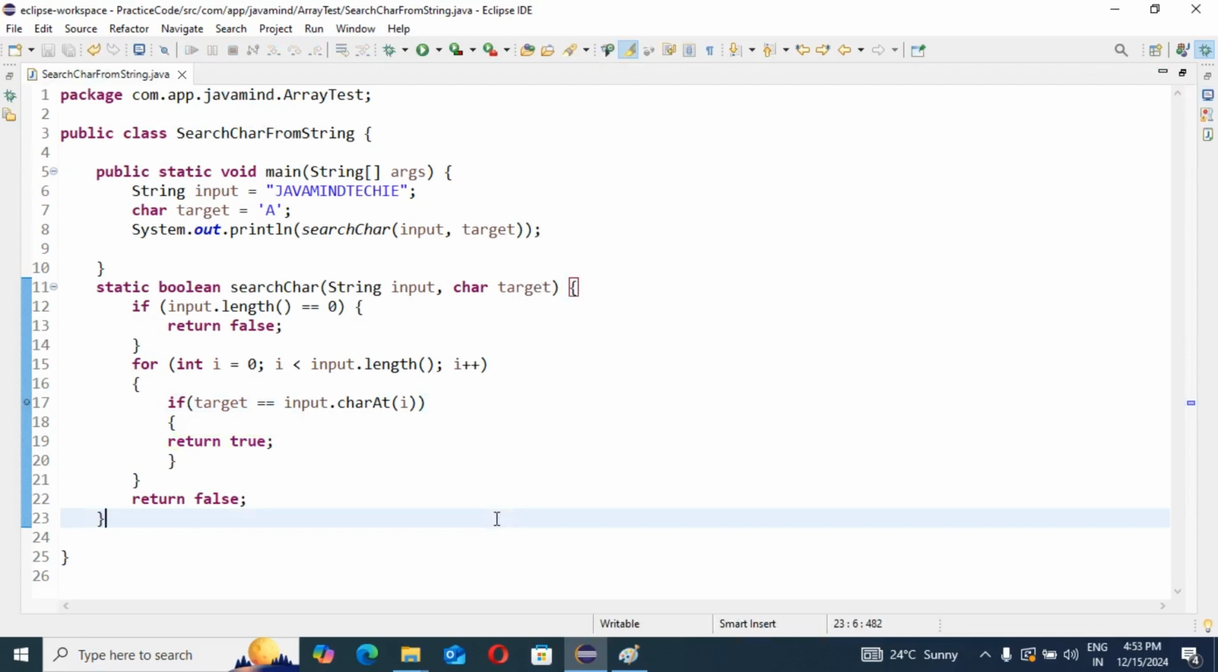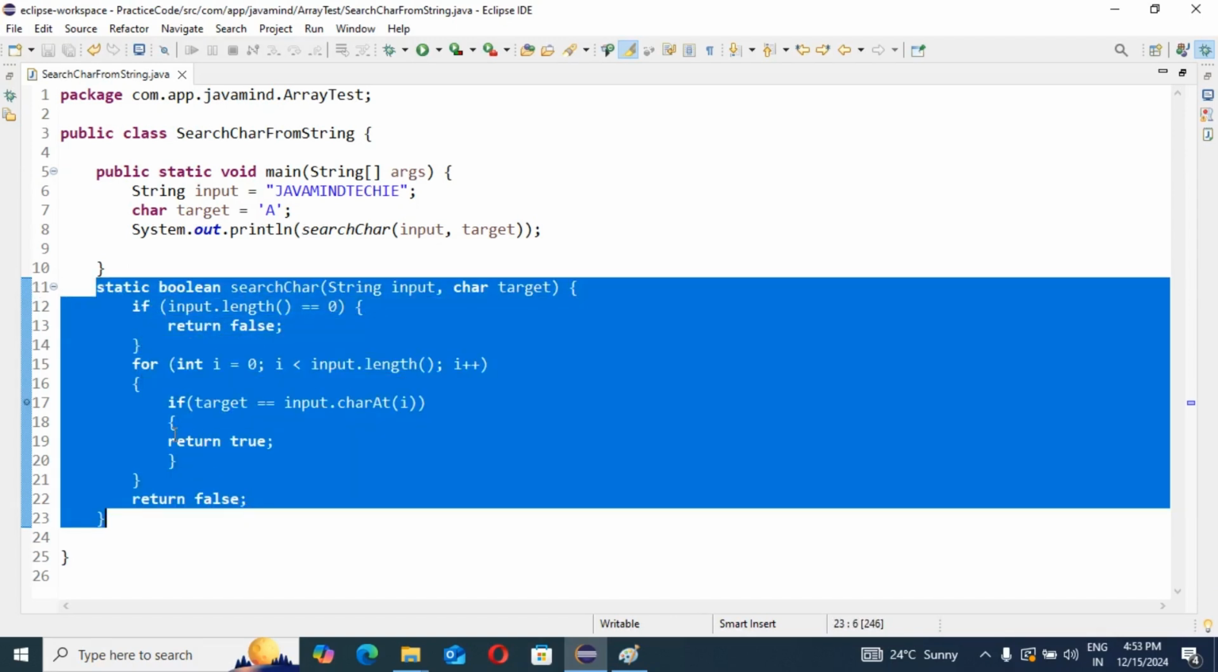What I have told you, I will show how we are going to check, how we are going to search for the character in the given string. So the same thing, I will write this code with the help of an enhanced for loop. The same code I will write with the help of the enhanced for loop. So see how I am going to write it.